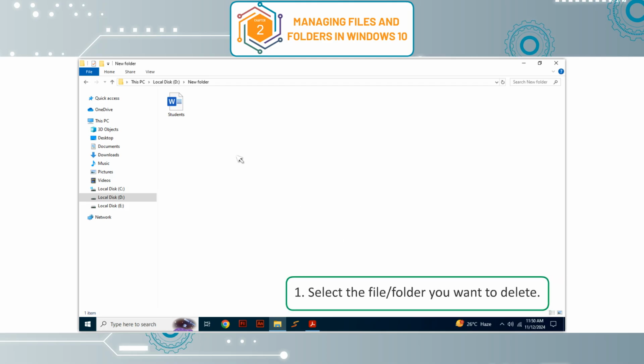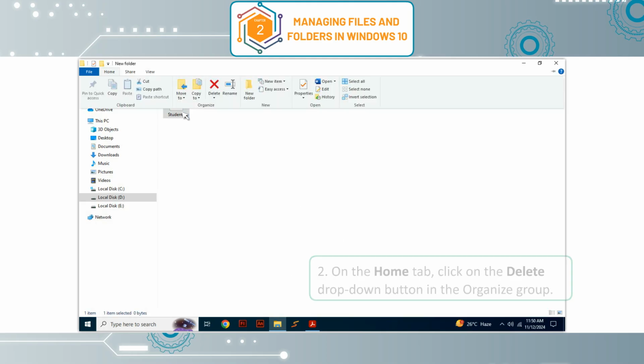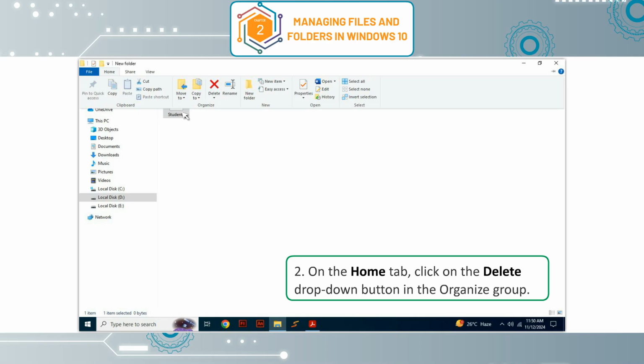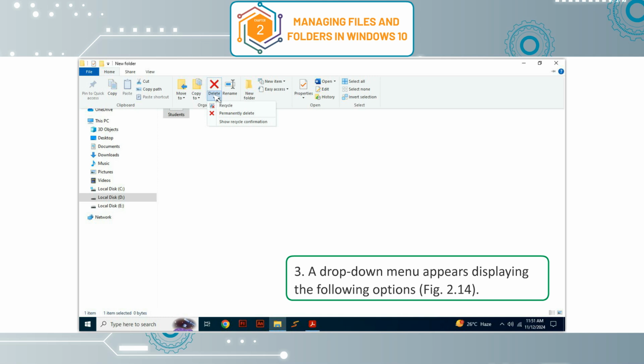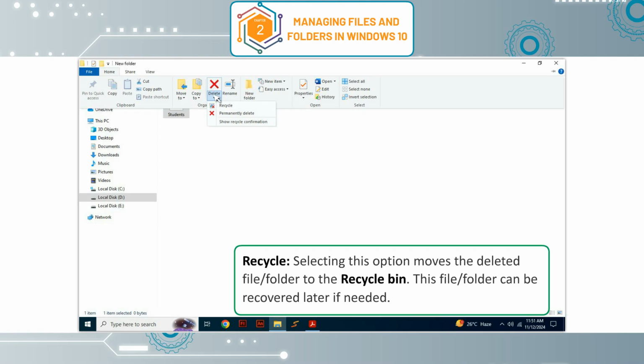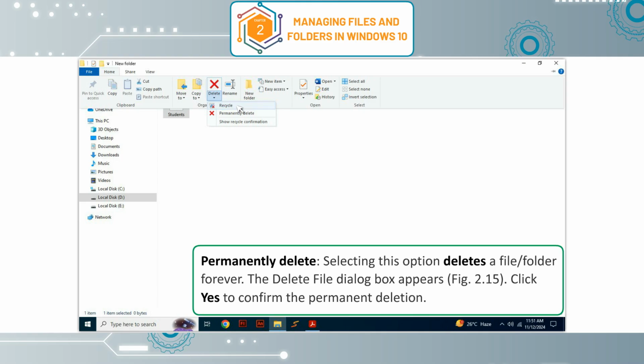1. Select the file or folder you want to delete. 2. On the Home tab, click on the Delete drop-down button in the Organize group. 3. A drop-down menu appears displaying the following options, figure 2.14. Recycle. Selecting this option moves the deleted file or folder to the recycle bin. This file or folder can be recovered later if needed.